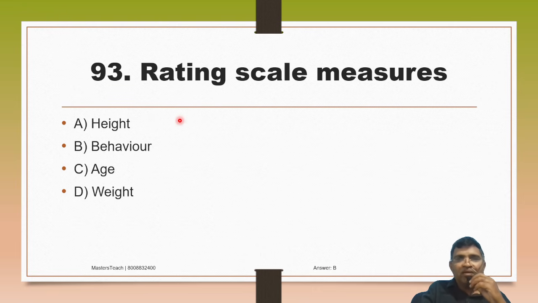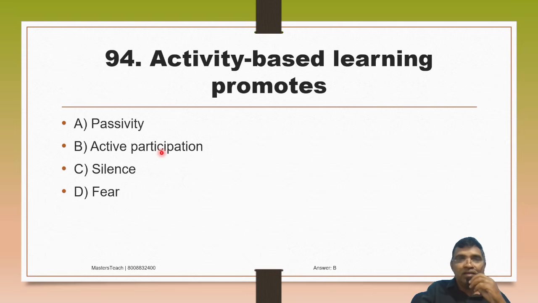Option B. Then rating scale measures A. Height, B. Behavior, C. Age, D. Weight. So it is very confusing. Rating scales measure behavior, not height, age, weight. Option B. Then activity based learning promotes A. Passivity, B. Active participation, C. Silence, D. Fear. Activity based learning promotes active participation of all the children.